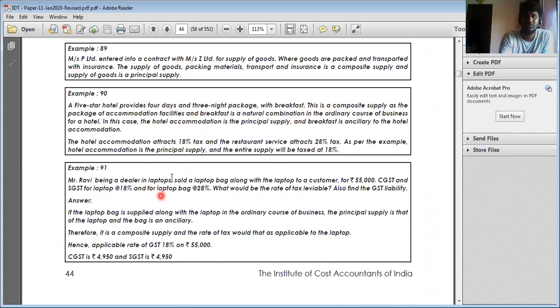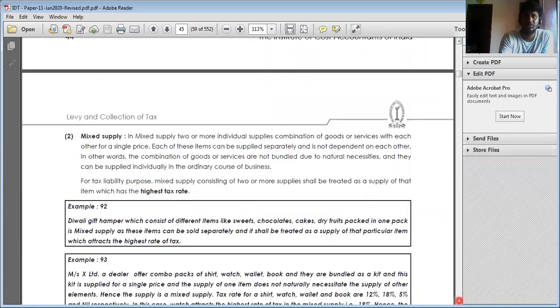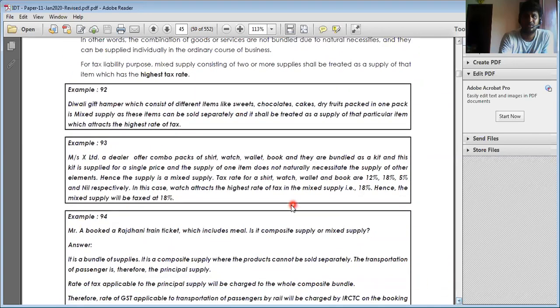A laptop is provided with a bag and other accessories. So the laptop is the principal supply. Without the principal supply there is no additional supply. Hence here it is subject to what? Principal supply. Mixed supply can be sold and supplied individually. Number 2, it is an individual supply and the rate of tax shall be at the highest rate. For example, gift items like chocolates, cakes, dry fruits, everything can be sold separately. Whatever the highest rate is, that should be taxable. For example, here watch, wallet, books, etc. have different rates. Here the highest rate is 18%, that is taxable.